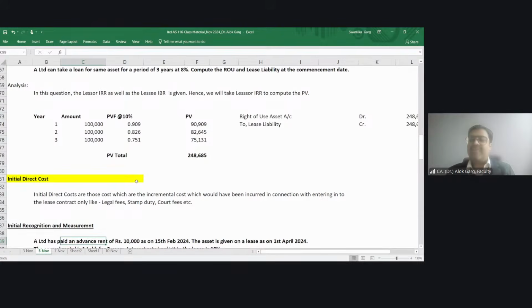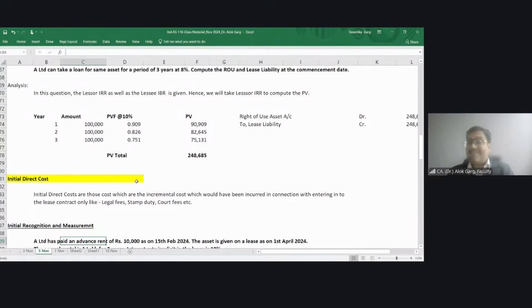Okay. But let's say the real estate broker told that 1000 is my fee for every space I'll show you. And once you finalize the space, then I will charge a commission of 1% of the 1 year rental. So once a space is finalized, a contract is finalized, the real estate broker will charge 1% commission. Whether this 1% commission is an incremental cost?